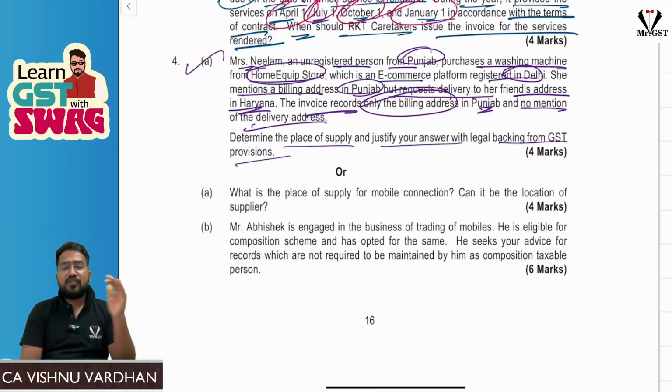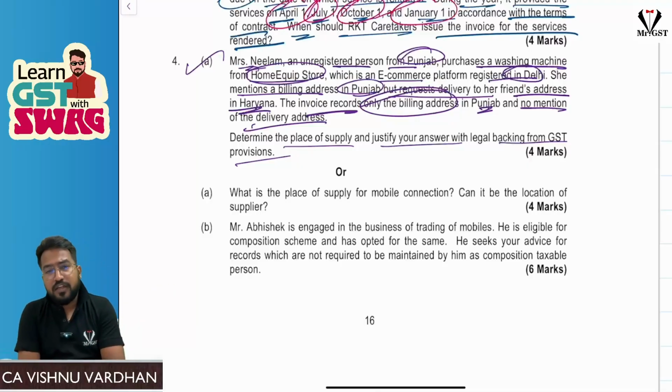Clear? But actually speaking, now in the statutory update we have seen the amendments where the department has clarified that for e-commerce operators, when they are making the supplies, they should make sure they are recording the billing address and shipping address in the invoice. Okay, that is the point, right? So obviously according to that, if the shipping address is also recorded in the invoice, that will be the place of supply. But as per the question, if you see, billing address alone is available, so that will be the place of supply, right? That is the one.